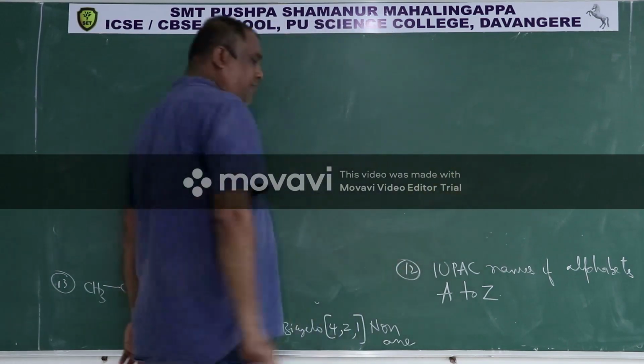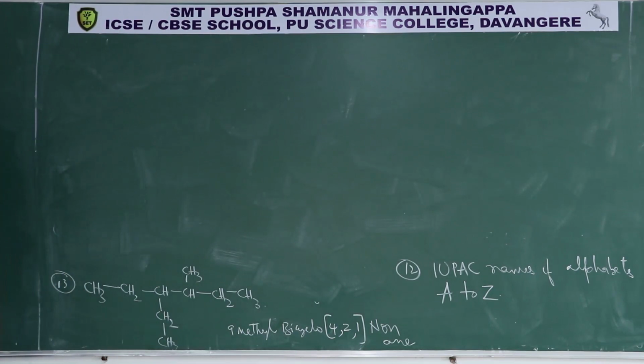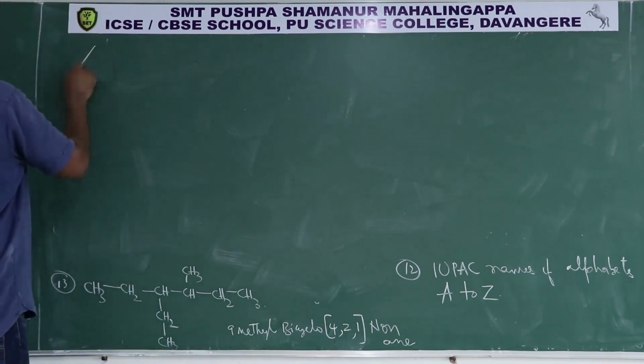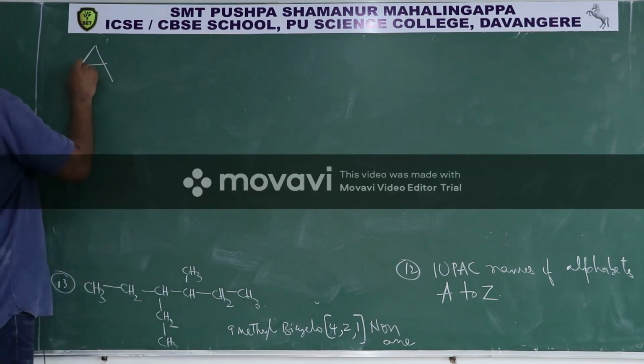Then coming to the IUPAC names of the alphabets from A to Z. So this is A. There is a side chain here, a side chain here, and this is the main chain.